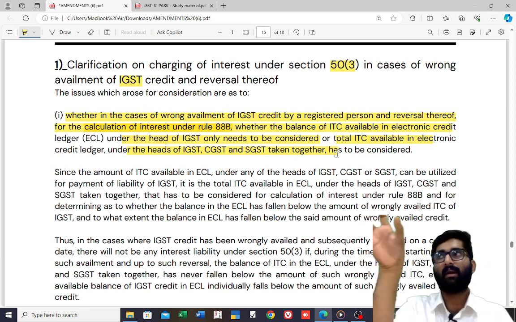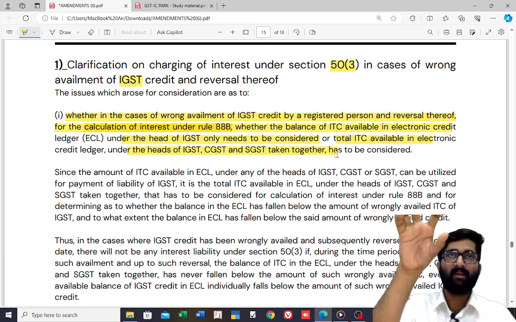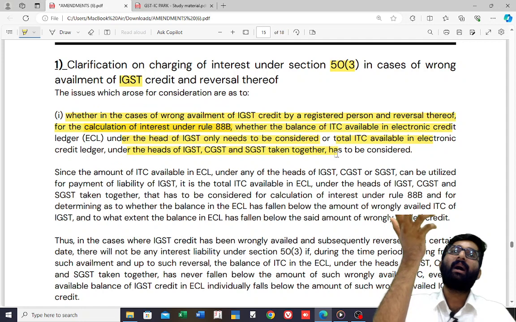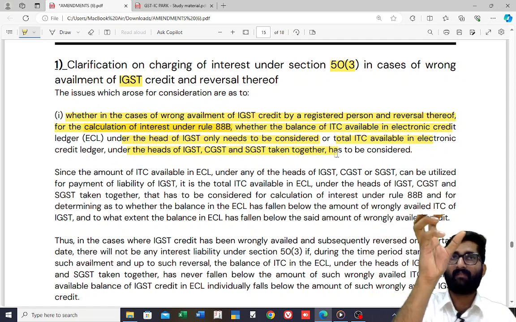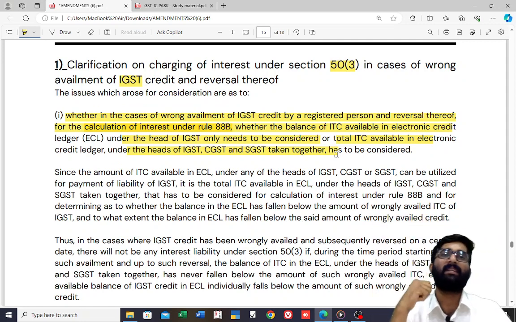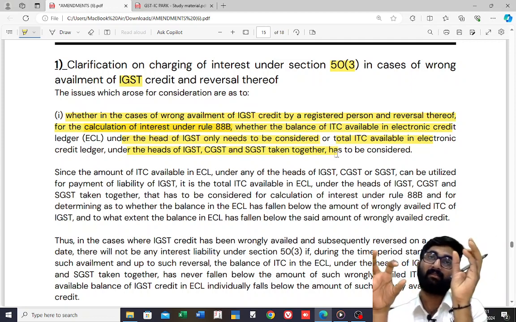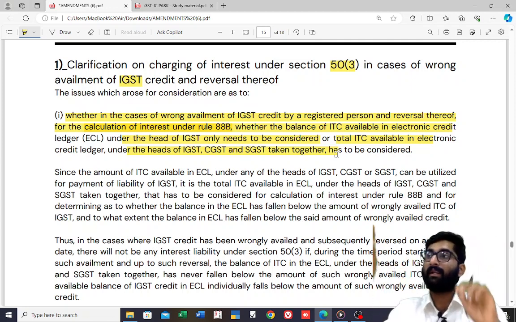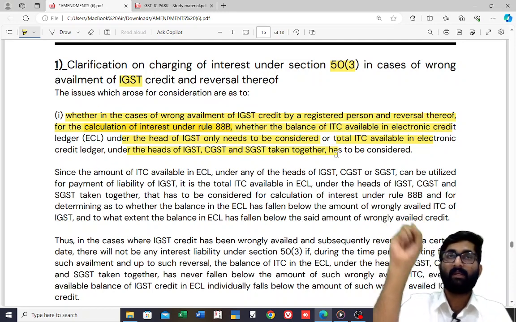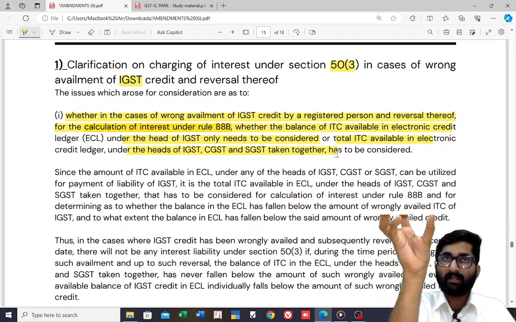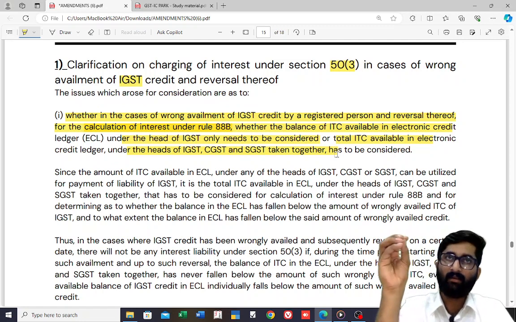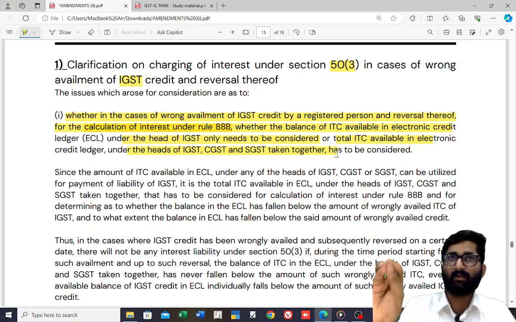Sir, what I have done? I have wrongly availed IGST and utilized it for IGST. Now, there is the balance falling below. You have wrongly availed 30,000, and in that availment you have utilized only 5,000.